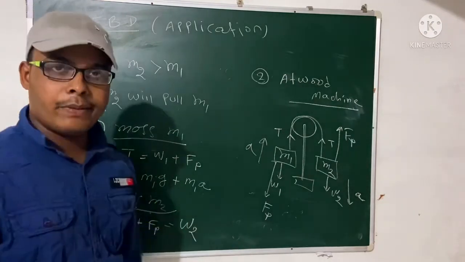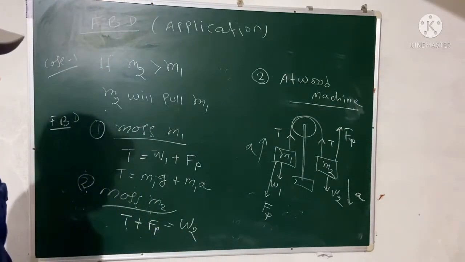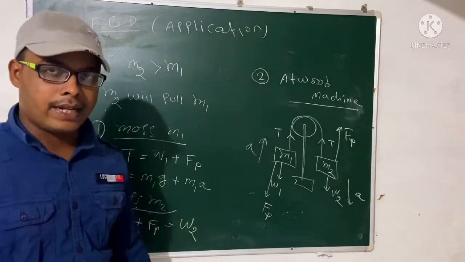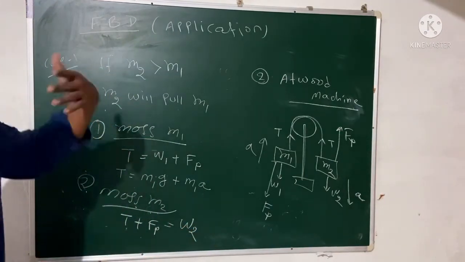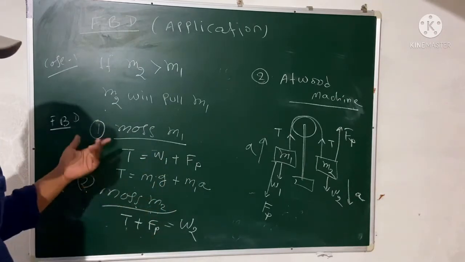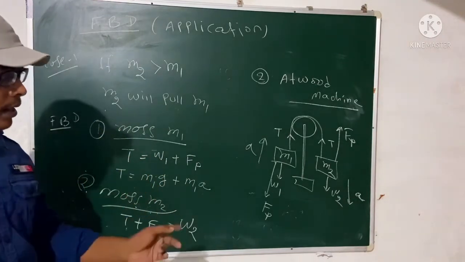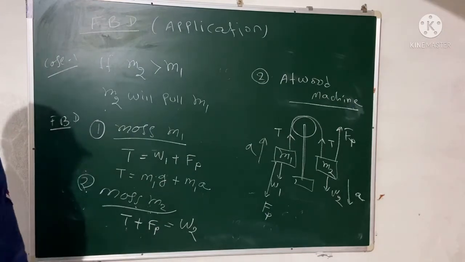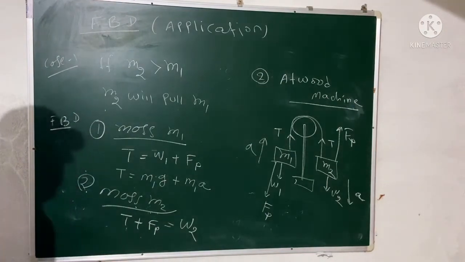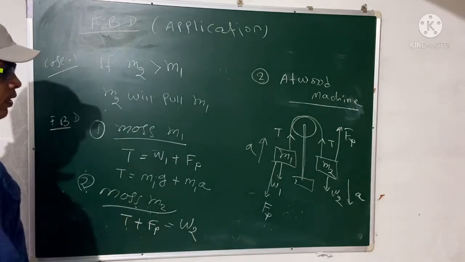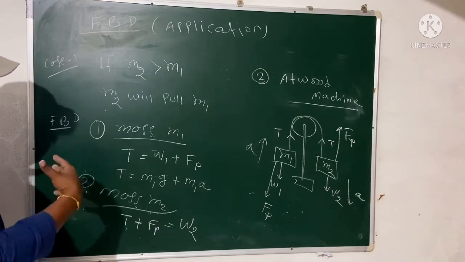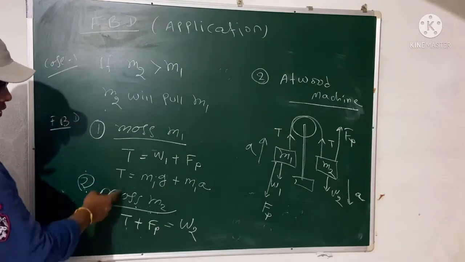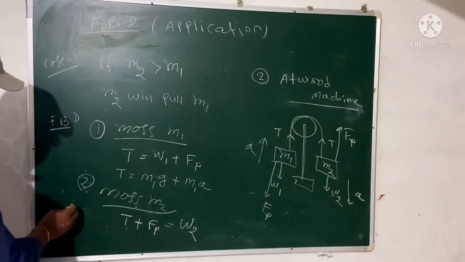So M1 will be given to you, and you know the g value, so you can calculate the W1 value. M1 and M2 will be given to you, and T will not be given to you. You know the g value, that is 9.8 meters per second square, or approximately 10, right? So you can solve these two now. So this is the first case and the second case. So you can subtract these two also. What is your Fp actually?